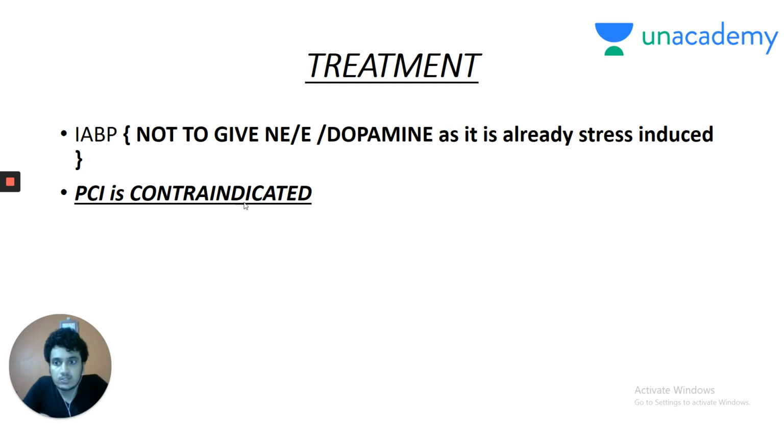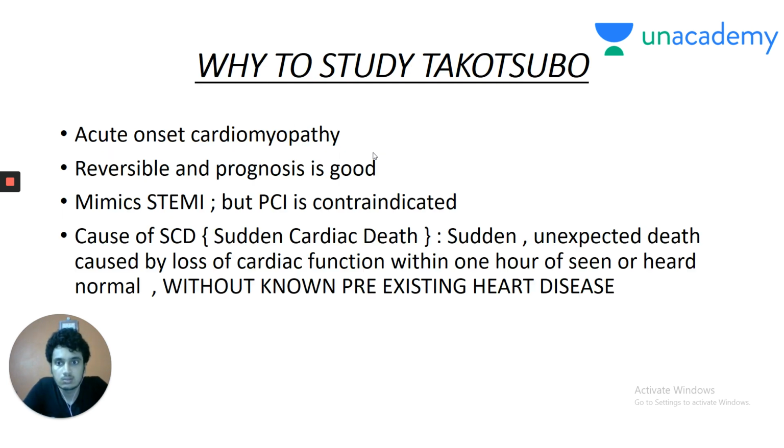Percutaneous coronary intervention (PCI), which is done for MI patients, is also contraindicated. As we already know, the blood supply to myocardium is absolutely normal. So angiography is a must to rule out MI in a case of Takotsubo cardiomyopathy.